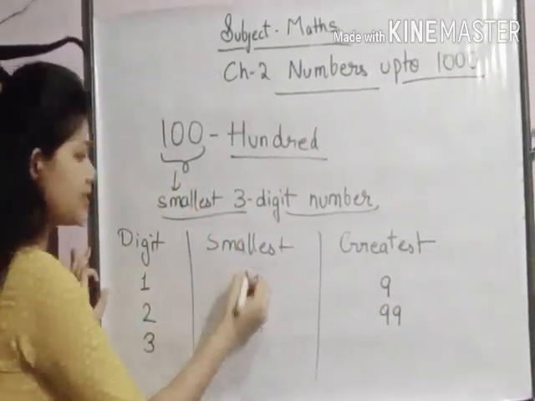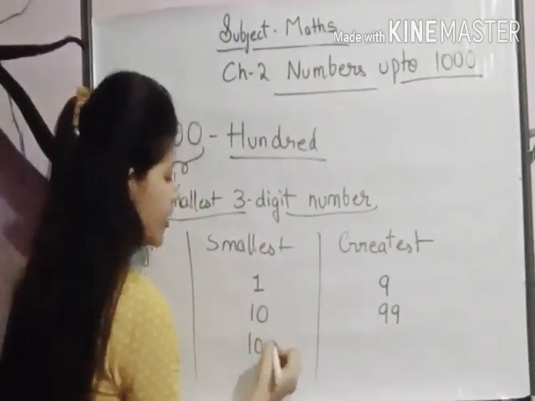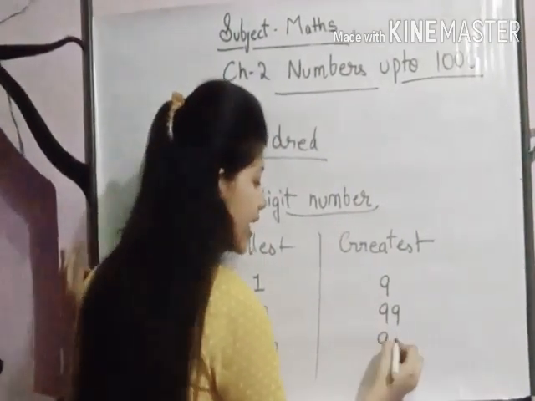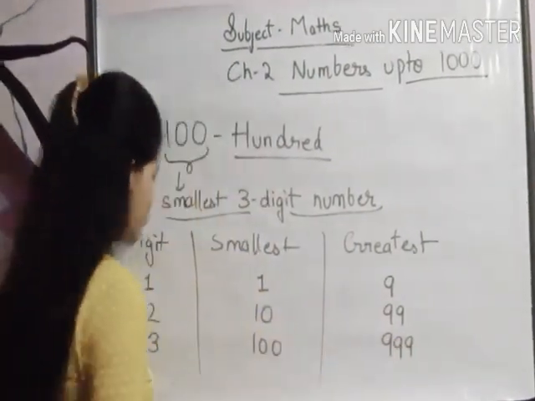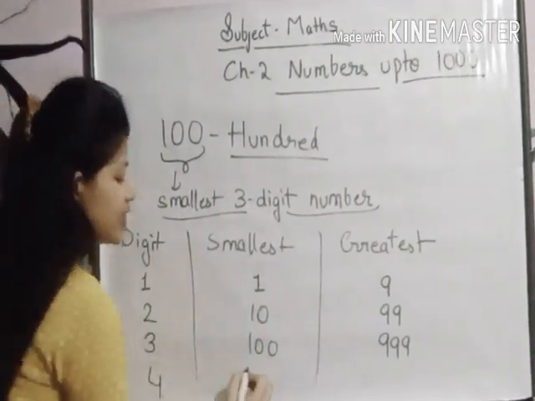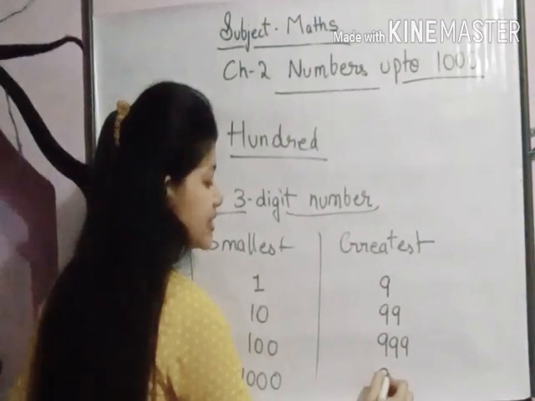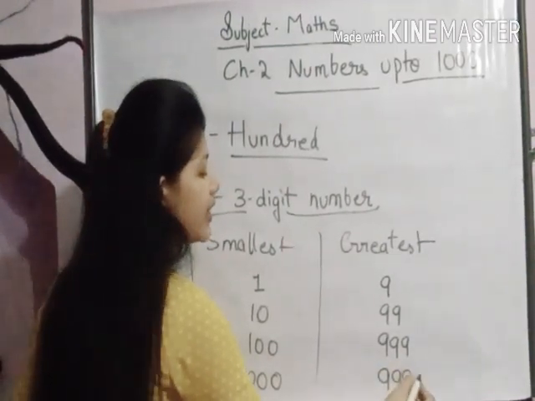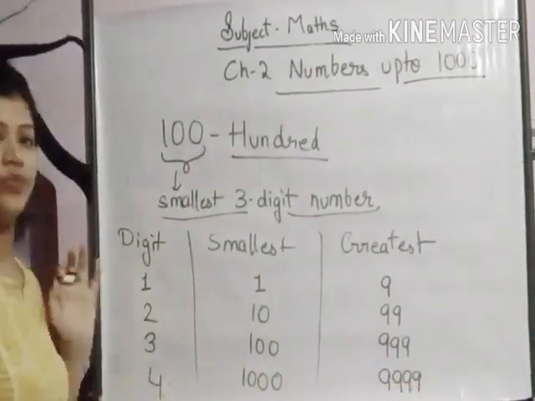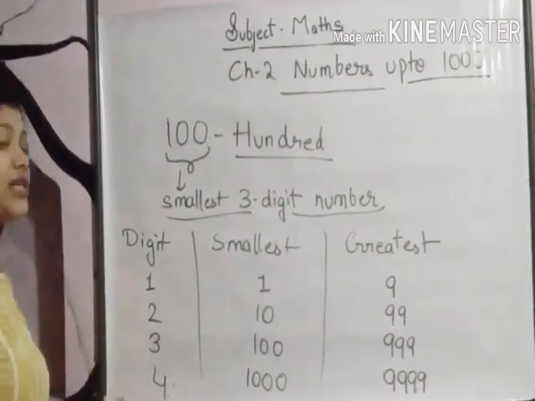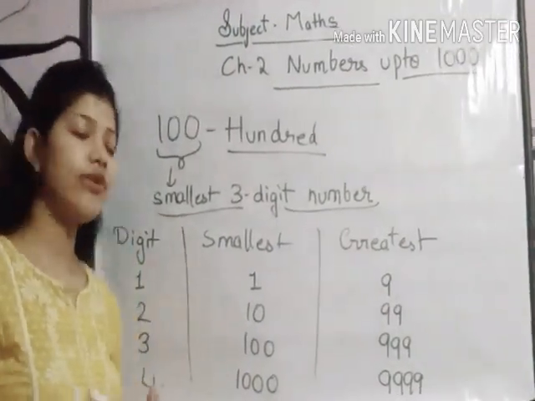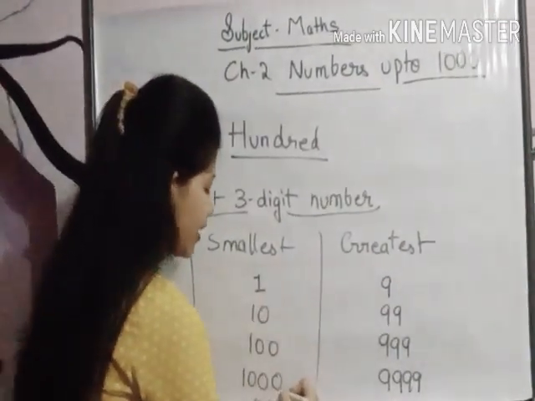Smallest 3-digit number is 100 and greatest is 999. Smallest 4-digit number is 1000 and greatest is 9999. Isn't it? Now students, in this video, we will only learn till number 1000.